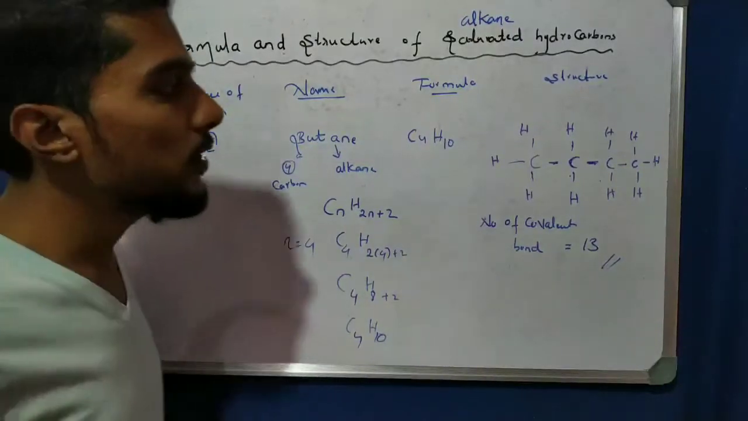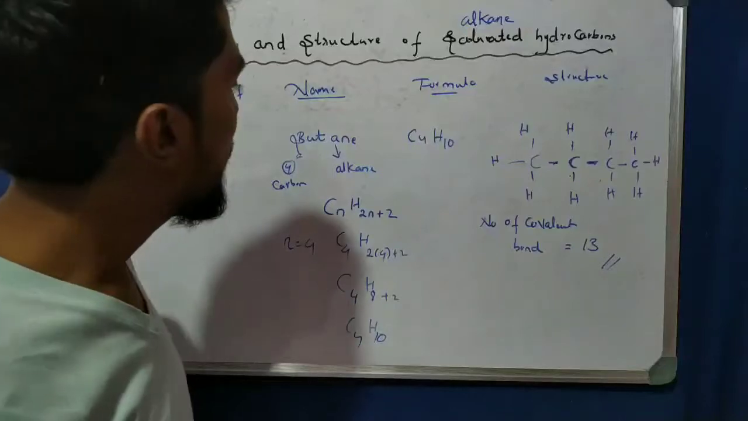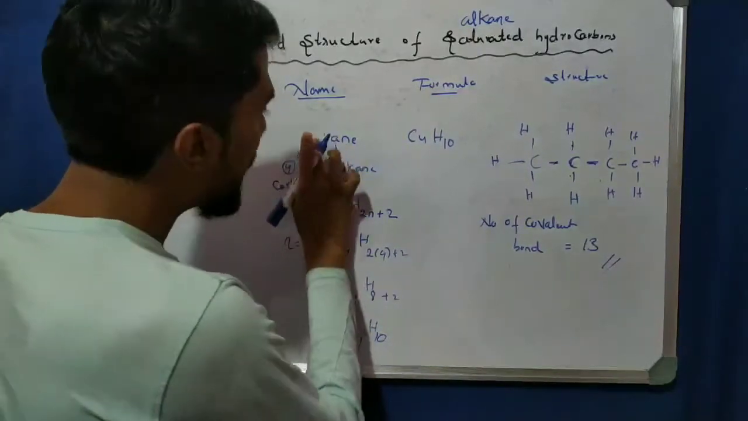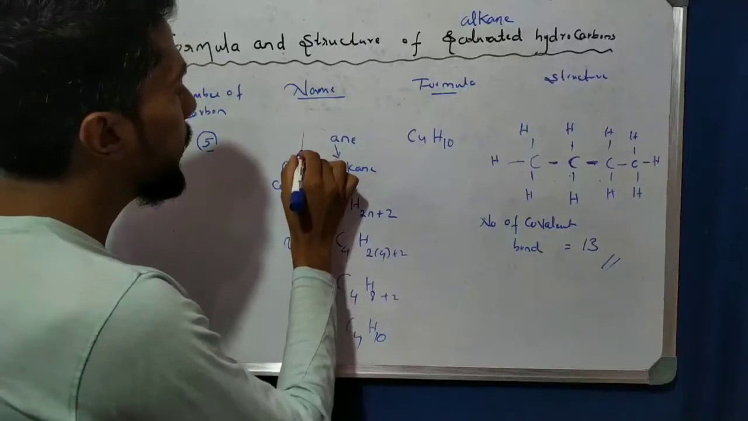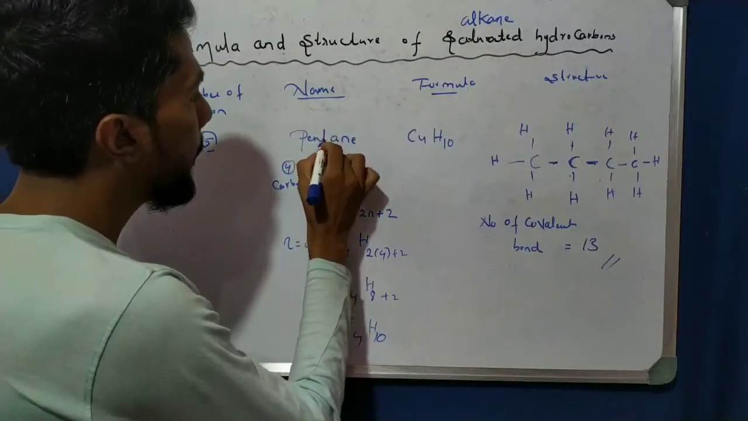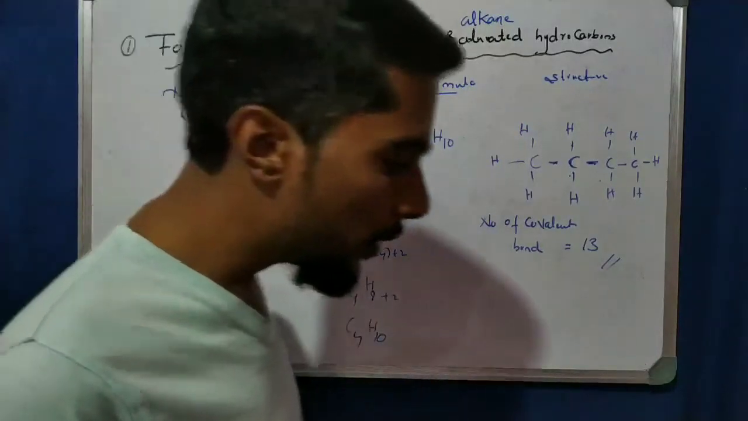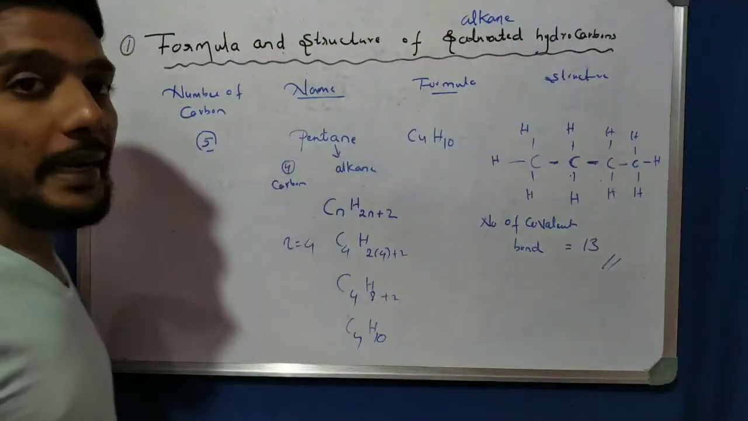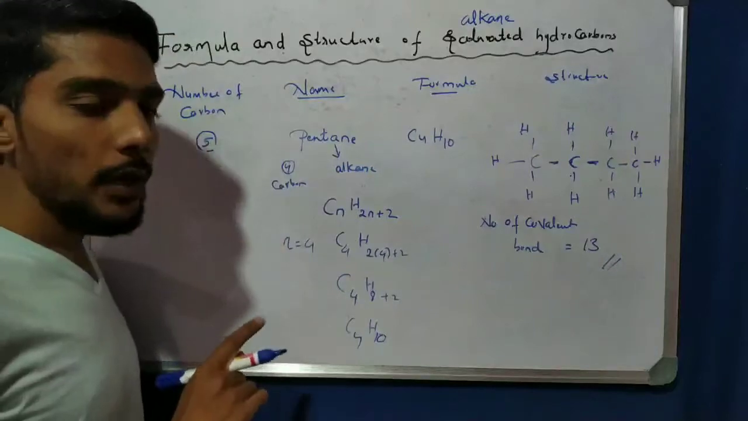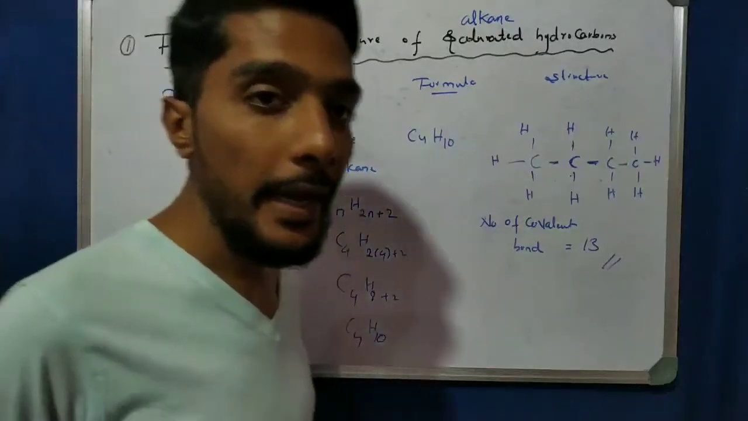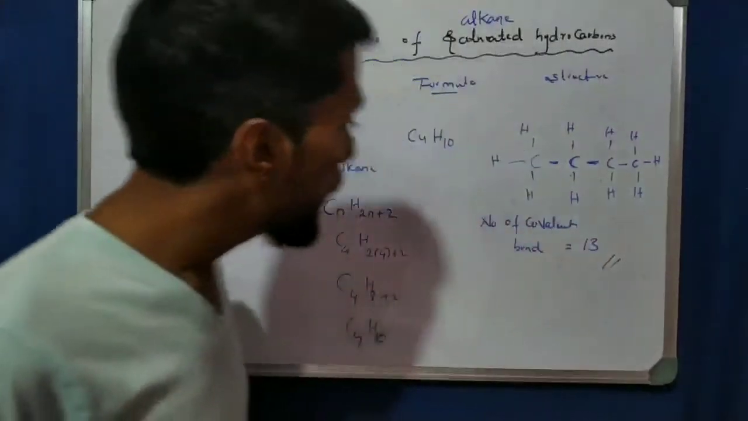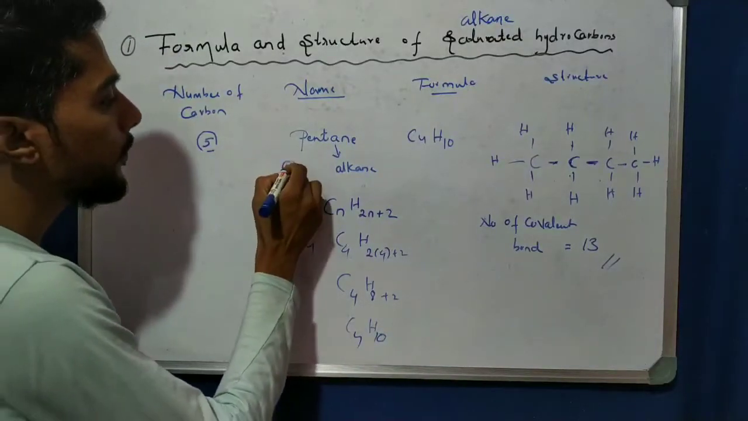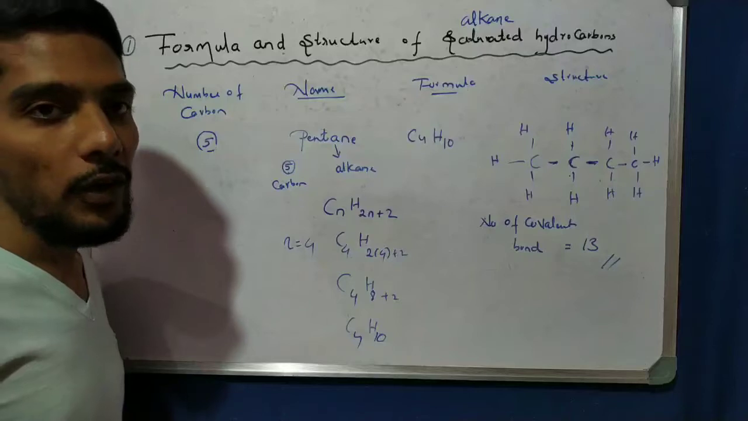If the number of carbons in the chain is 5, in that case we call it pent. Sorry, not penta, it is pent. So pent means 5, and because of alkane it is called pentane. So pent is for 5 carbon, and ane for alkane.